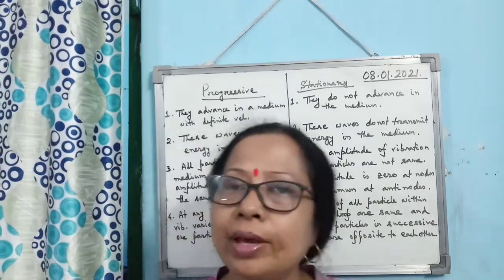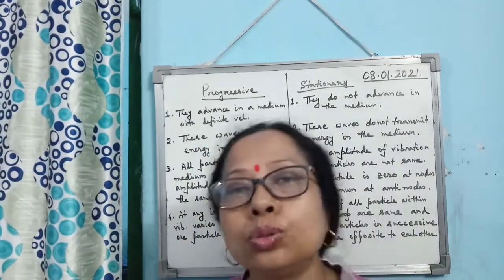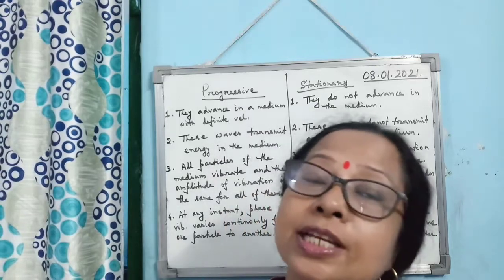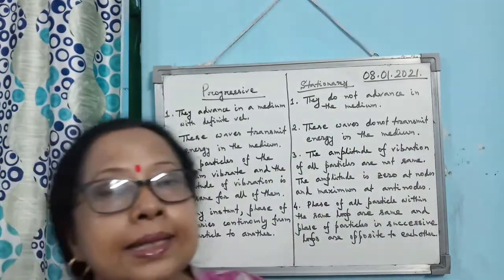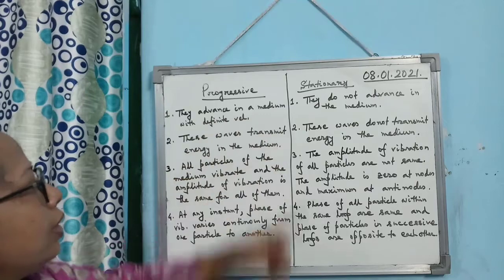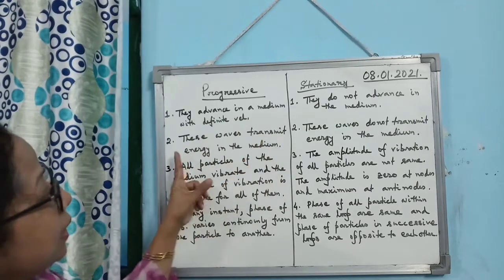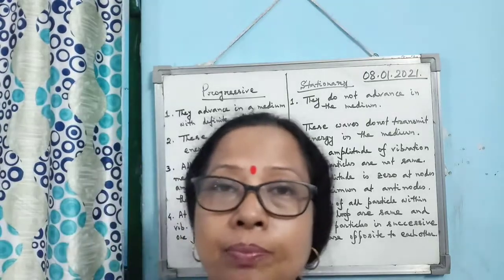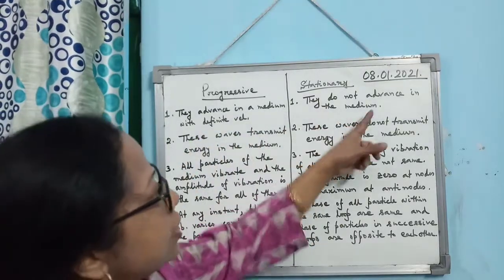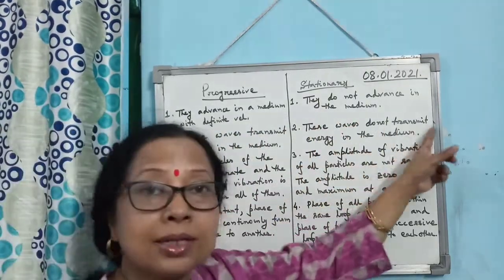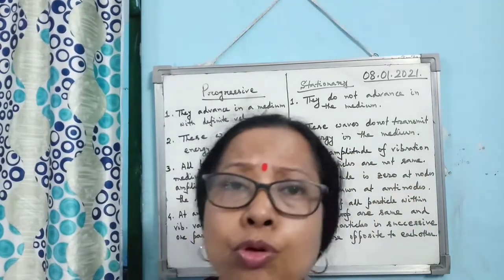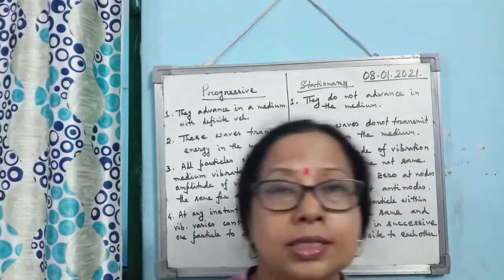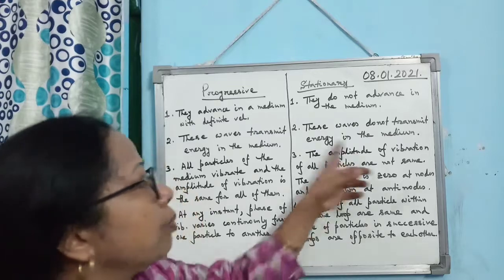And stationary waves do not advance through the medium, they remain stationary within the medium. Then progressive waves transmit energy from one point to another in the medium. Very important point. But stationary waves are unable to transmit because they do not move. So they do not transmit energy through the medium.